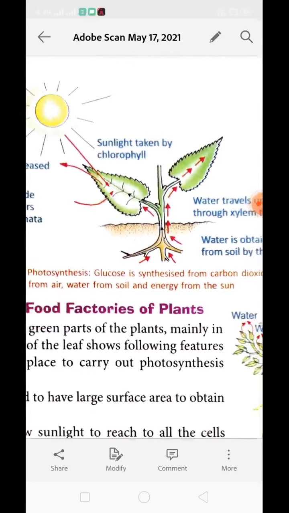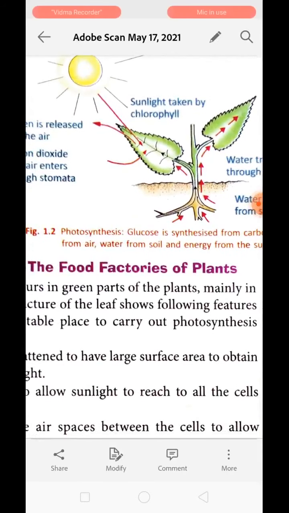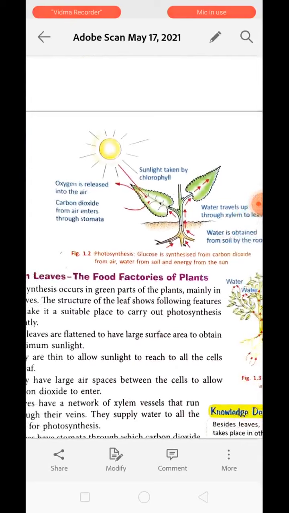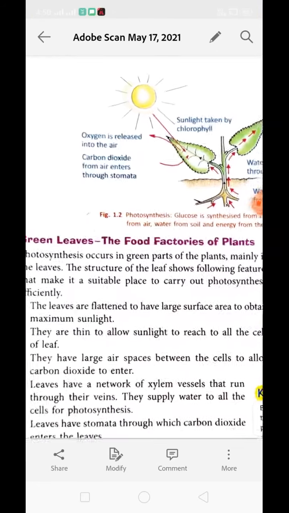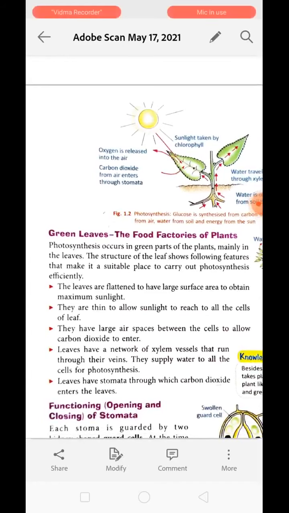But we are considering the leaf as a food factory, meaning the most important part of the plant, which is making a good amount of food for the plant. Photosynthesis occurs in only the green part of the plant. It can be the leaf, it can be the stem. It does not matter what it is. If it is green, it is carrying chlorophyll and it will perform photosynthesis.